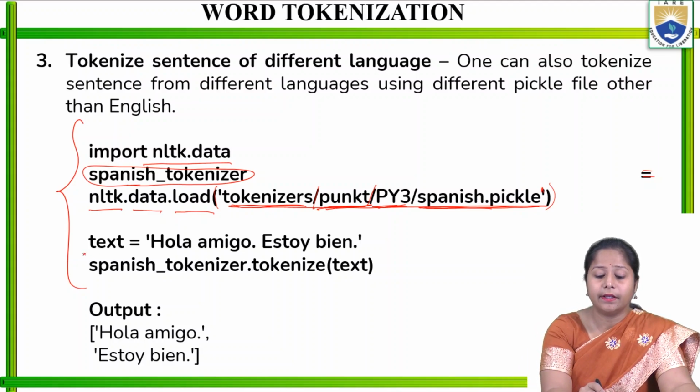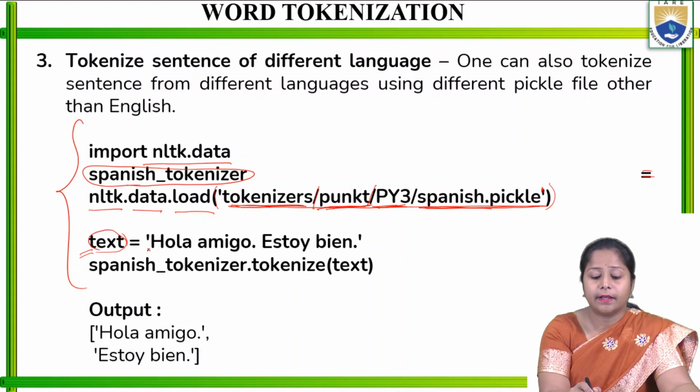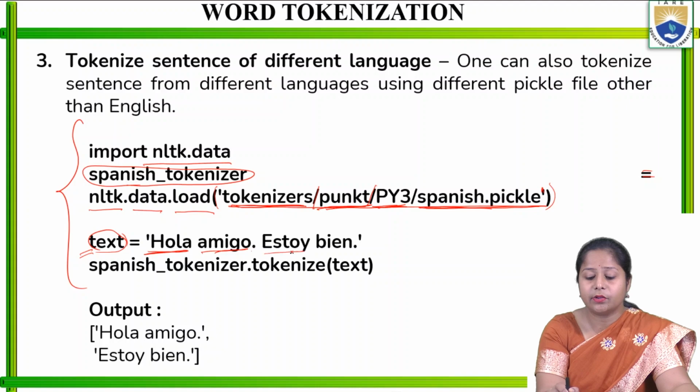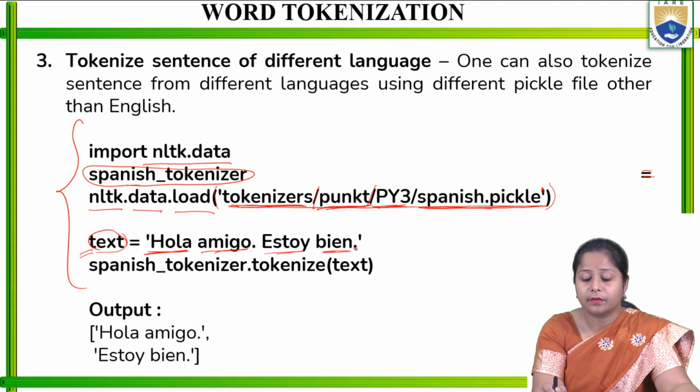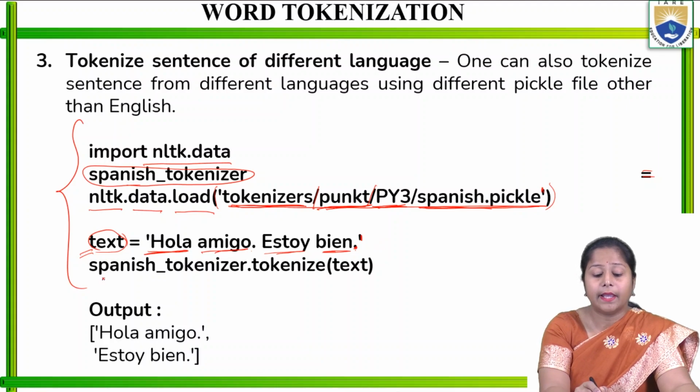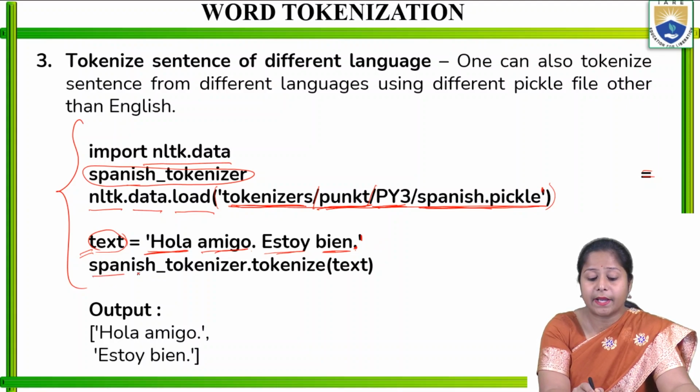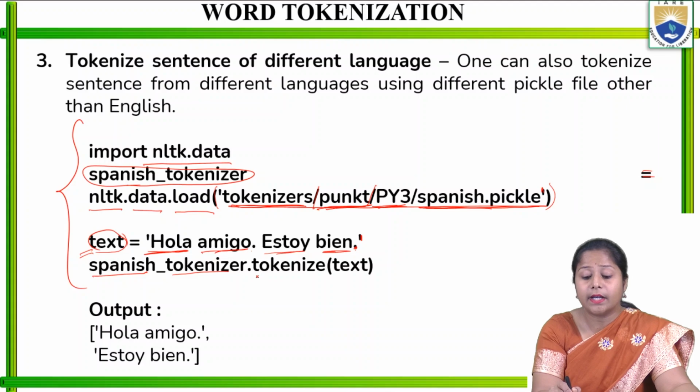Then in the next line I will write text, one variable I have created, and in single quotes I will write hola amigo. esto bien. with the punctuation, and close the single quote to complete the sentence. Then in the next line I will call spanish_tokenizer.tokenize.